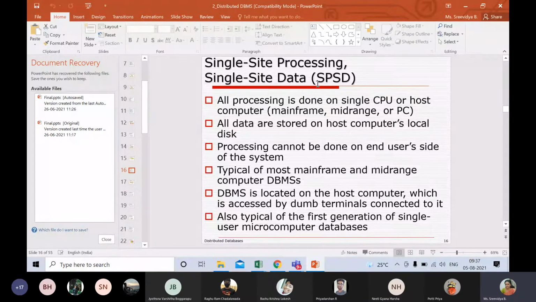So I give a query: select star from student where graduating year equals 2022. What is the processing here? Fetch the data from the student table and apply a row filter, where graduating year is 2022. And where does it happen? In the place where all this data is present. So this is single site processing, single site data.